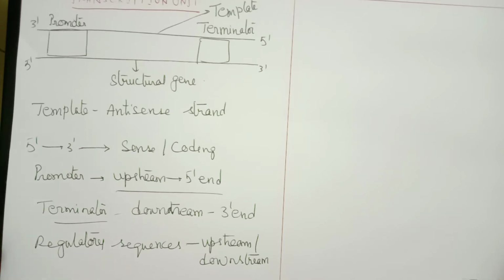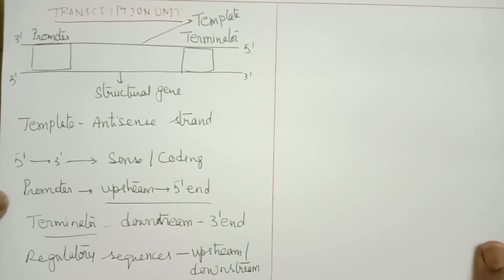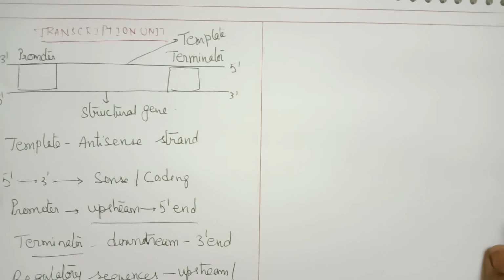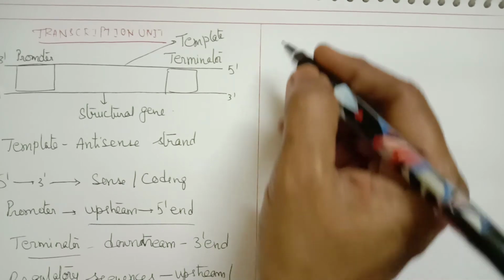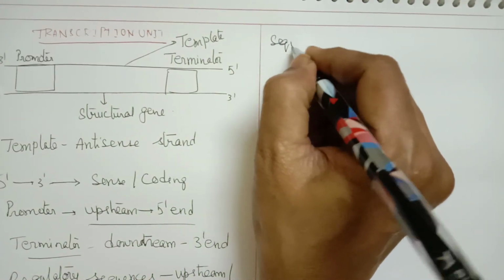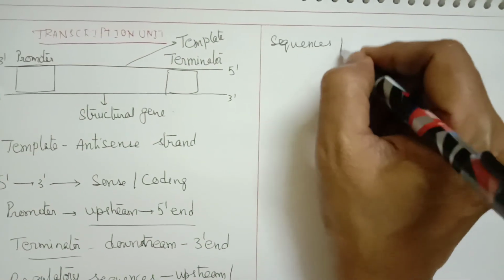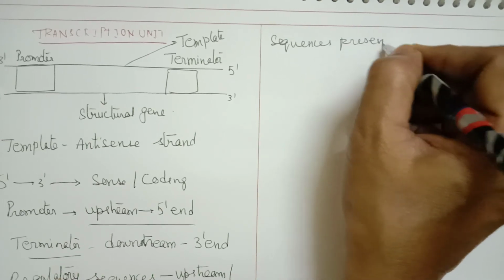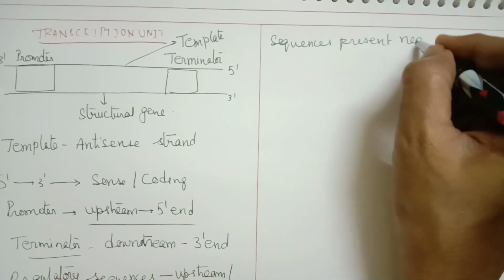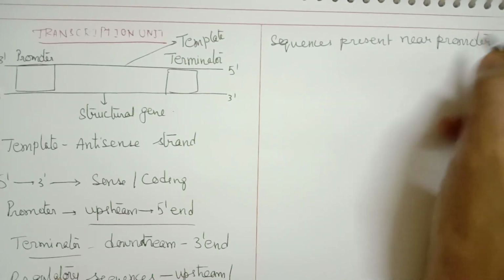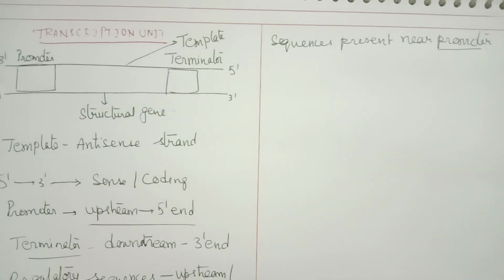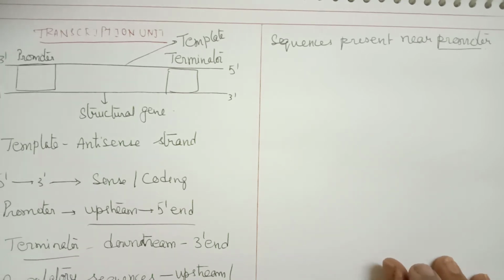Now, there are some sequences present in prokaryotes and eukaryotes near the promoter which help in the initiation of transcription. They are different in prokaryotes and eukaryotes.